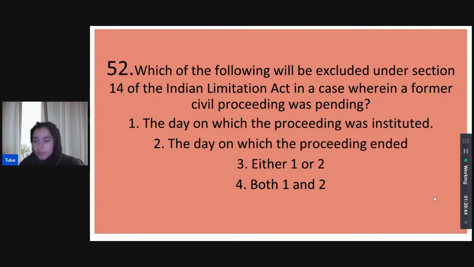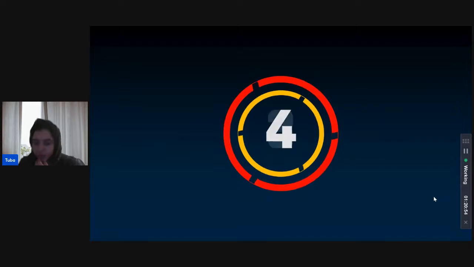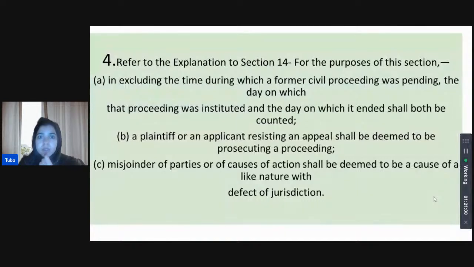Okay, I think Karan is answering with either 1 or 2. I have begun the timer now. Shivani, Priyanka, come on. So it is both, right? The day on which it was instituted as well as the day on which it ended shall be excluded.